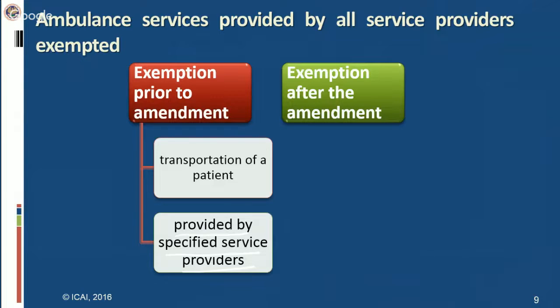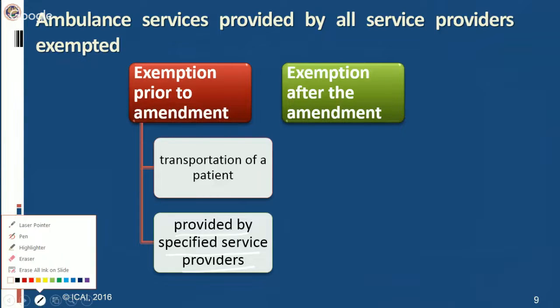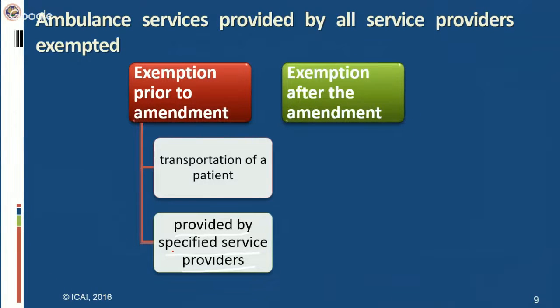Now, when I say specified service providers, the service of ambulance service, you know what is an ambulance service? Ambulance service is the service of transportation of the patient from or to the clinical establishment. When you are taking a patient for treatment, from home to clinical establishment, then you have to resort to ambulance services, or from clinical establishment after being treated, the patient has to be transported to home or to his place. That is the ambulance services where you require them.